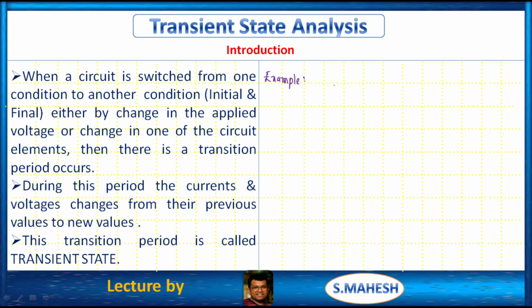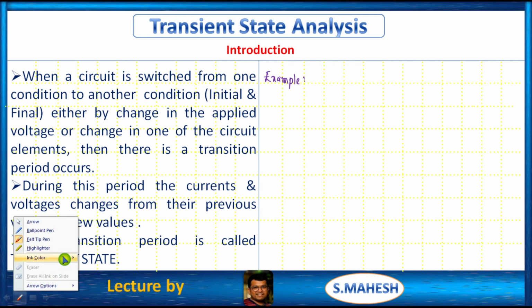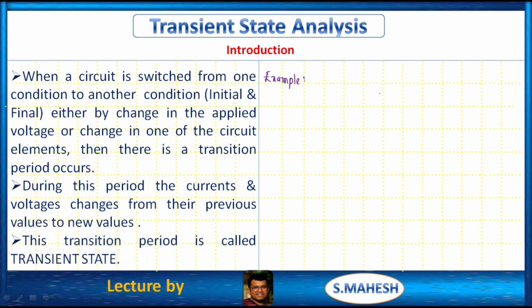Let us take the value of current, whatever it may be. Let us take the value of current, which is equal to supply voltage by R, e power minus t by tau. Why is it an exponential term? Because the transient behavior of the circuit should be explained by this exponential term only. We will discuss how we can get this exponential term.